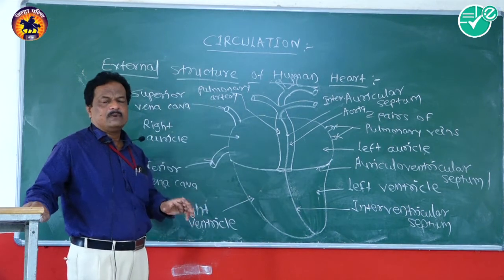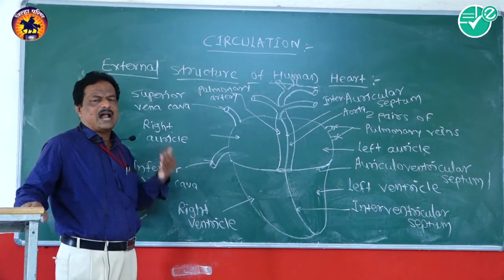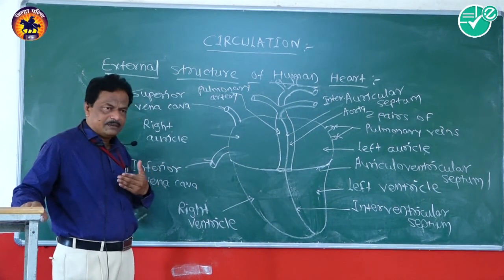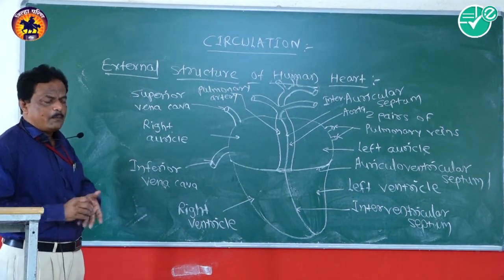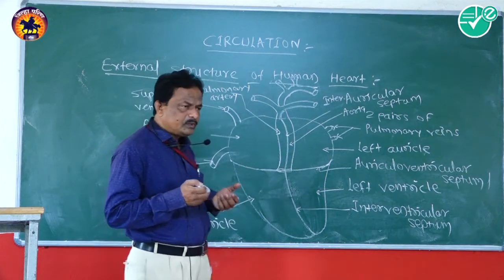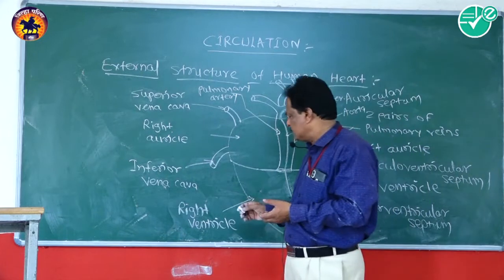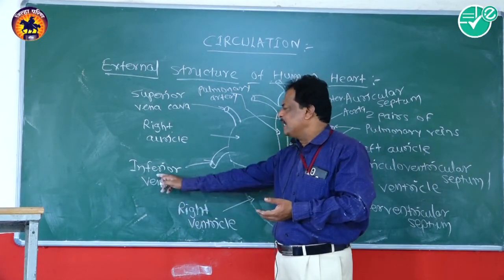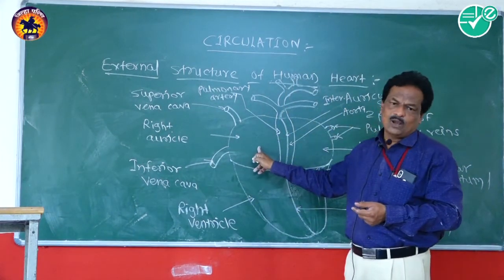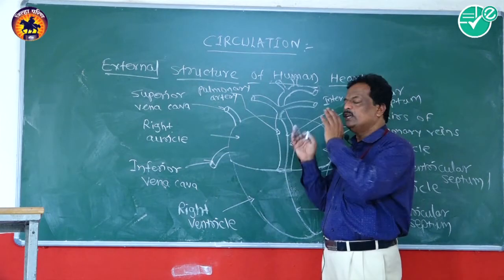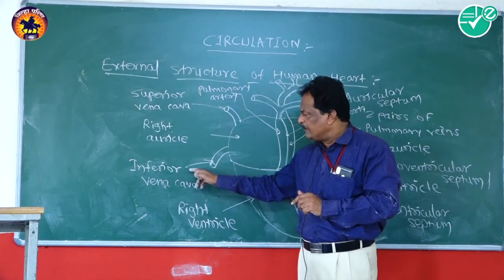At the same time, the impure blood which is coming from the lower parts of the body, the abdomen and hind limbs, is collected with the help of the inferior vena cava, and with the inferior vena cava, that impure or deoxygenated blood is poured into the right auricular chamber.